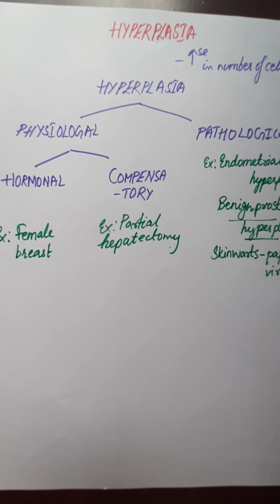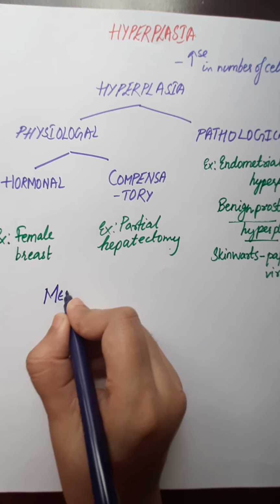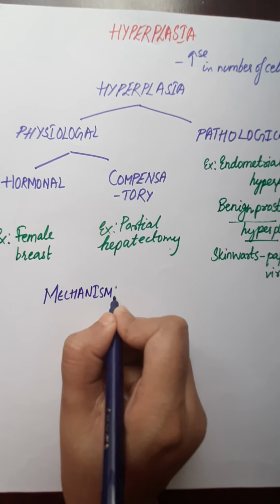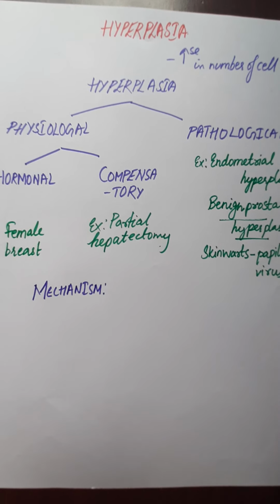Now I'm going to discuss the mechanism of hyperplasia. In this we need to remember two points. First, there will be growth factor driven proliferation of mature cells. The mature cells will proliferate because of the growth factors.